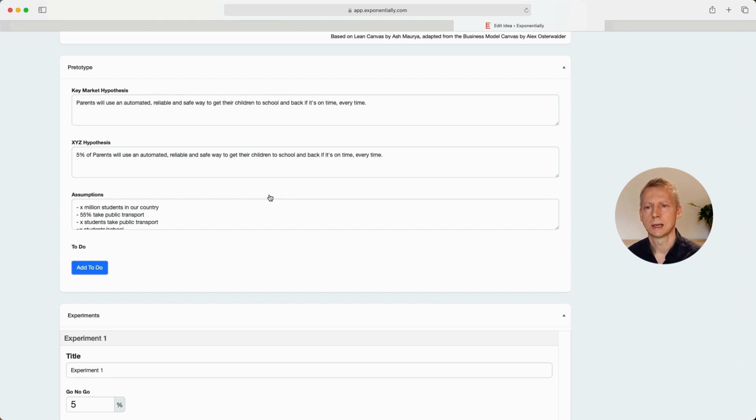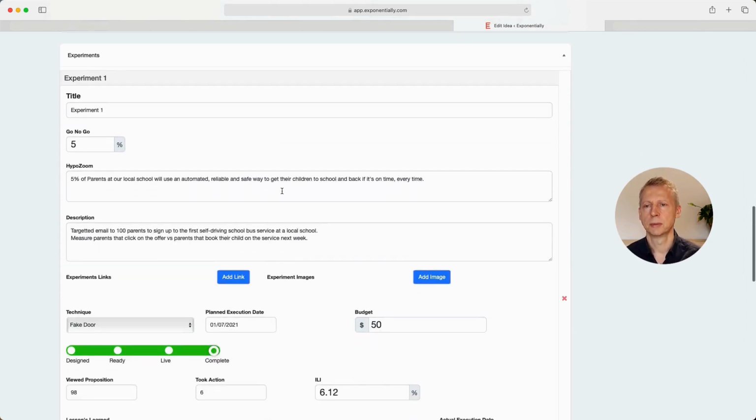So we look at how many students there are, how many of them take public transport, what the adoption rate of self-driving technology potentially is in that area, and how many people travel on buses at that particular school. We look at all those metrics, which are quite easy to find, and then we figure out what our X% is.